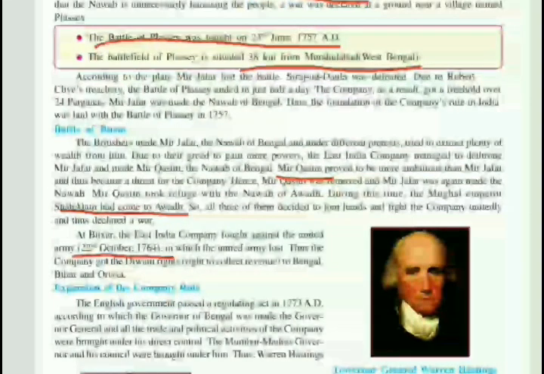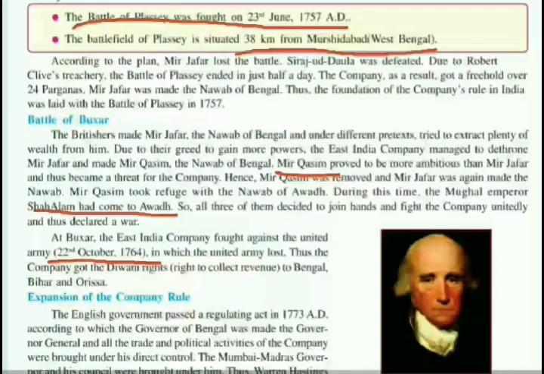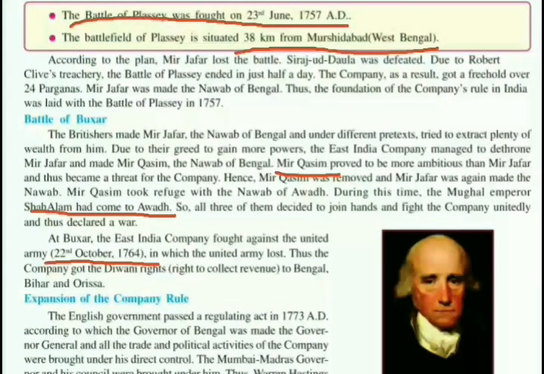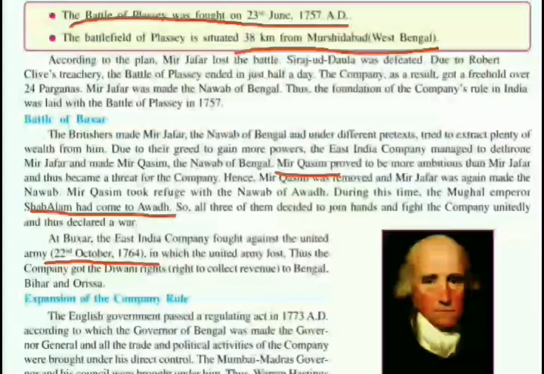So now moving towards your textbook, I am reading now. The Britishers made Mir Jafar the Nawab of Bengal and under different pretexts, pretext means excuses, tried to extract plenty of wealth from him. The Britishers had already made Mir Jafar the Nawab of Bengal. Now they were trying to collect more from the Nawab of Bengal, Mir Jafar.